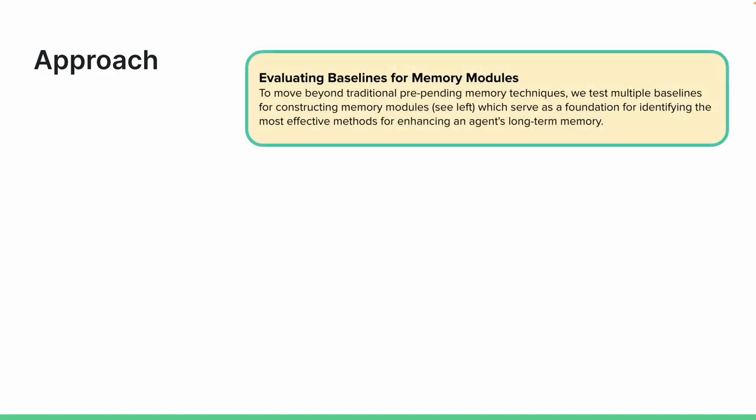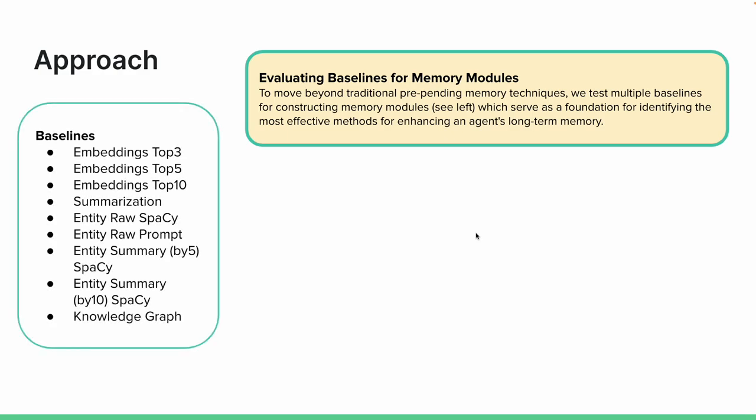Our approach consists of three main steps. First, we evaluated baselines for memory modules. We wanted to move beyond the traditional prepending memory techniques that you might see in an agent like ChatGPT and tested multiple baseline memory module constructions to identify the most effective ones. Here you can see our baseline approaches, which I will elaborate on in the next slide.